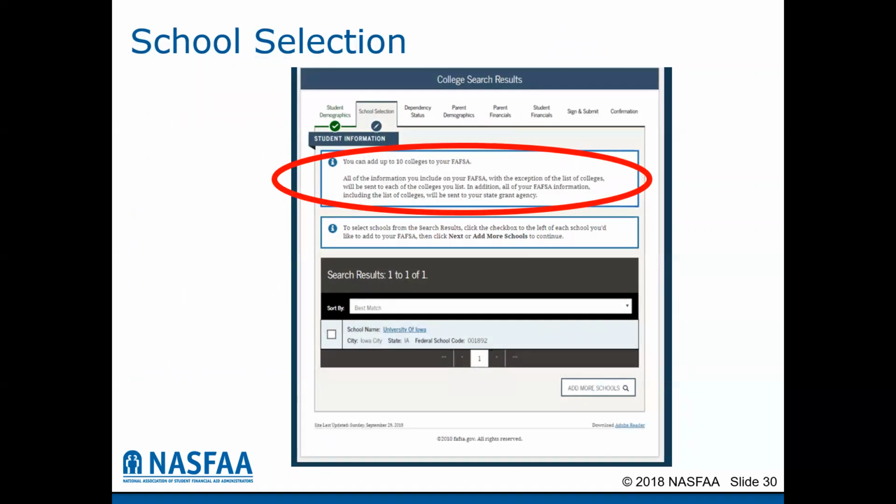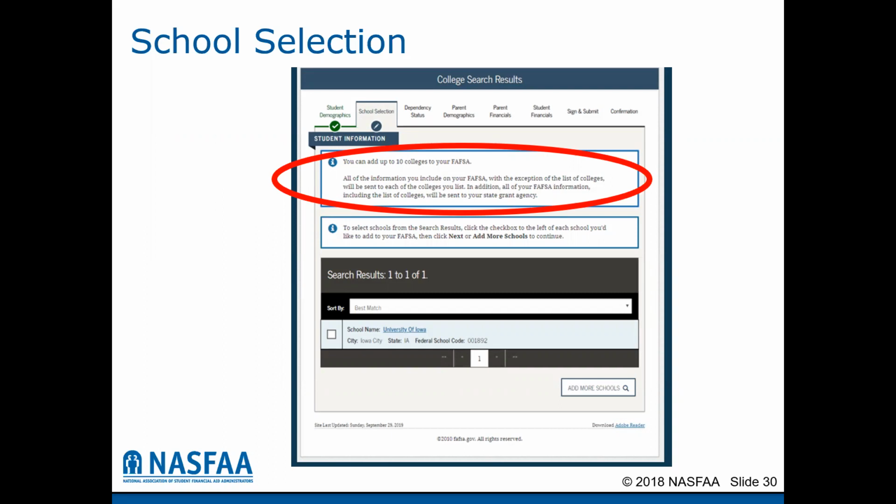You are now ready to tell the FAFSA form what colleges and universities you would like the form sent to. You can list up to 10 colleges and universities on the first submission of the FAFSA form. So if the student is looking at more than 10 universities, you will want to pick the 10 that have the earliest financial aid priority date and submit those on the first transaction of the FAFSA form.